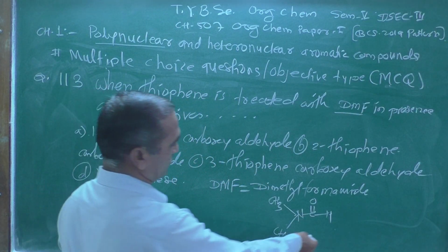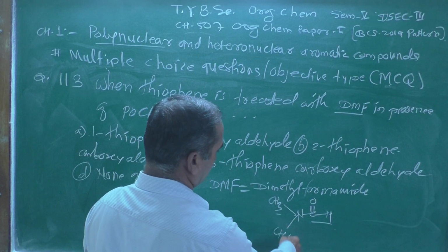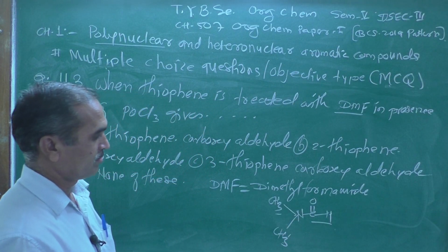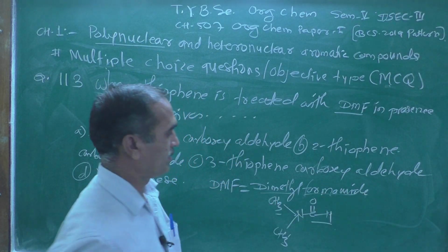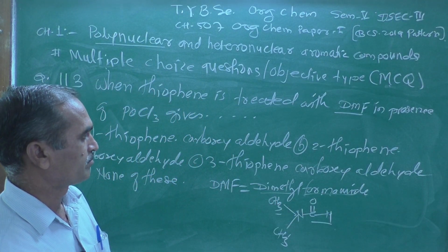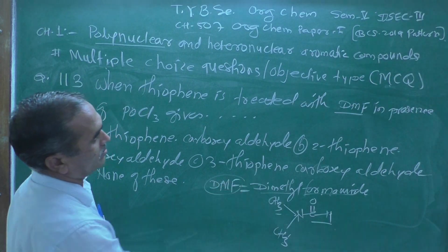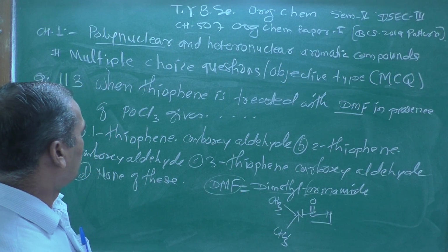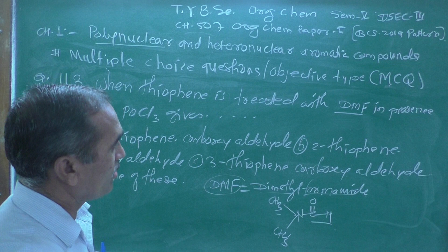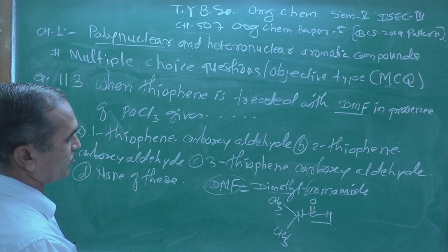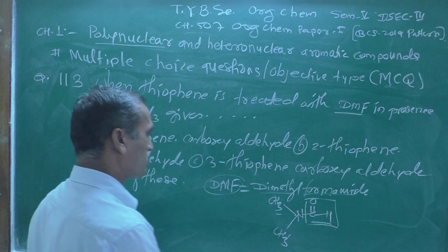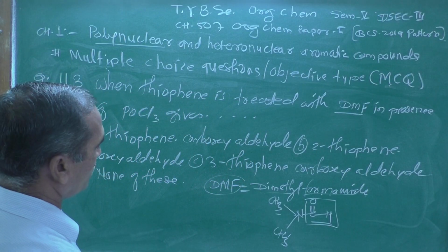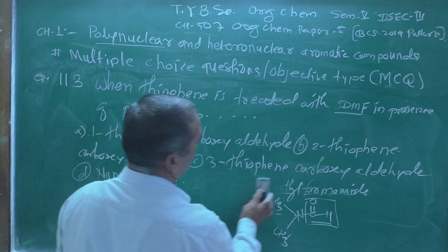Means there are three groups attached: one is a formyl, two are the methyl. Therefore, dimethyl formamide. So that is the name, and this is the short form. Here DMF and POCl3 will introduce the formyl group, which is also an electrophilic substitution reaction.